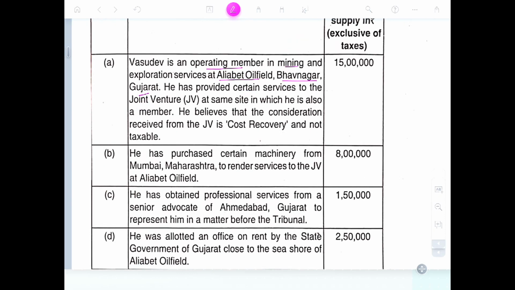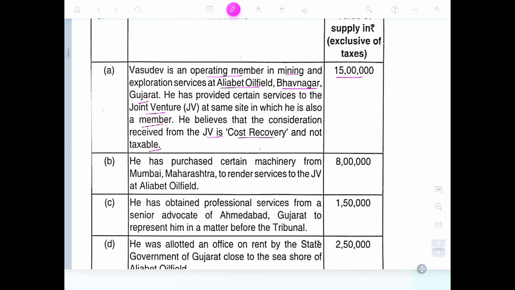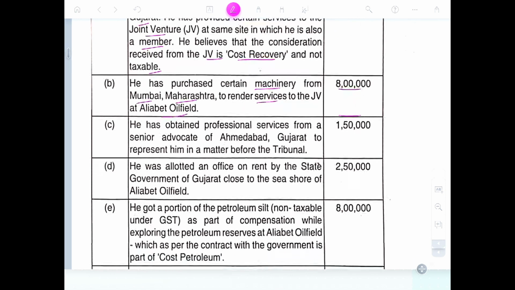He is providing certain services to a joint venture at the same site, in which he is also a member. He believes that the consideration received from the joint venture as cost recovery is not taxable, but it is taxable. He has purchased certain machinery from Mumbai, Maharashtra, to render the service to the JV, input claimable.